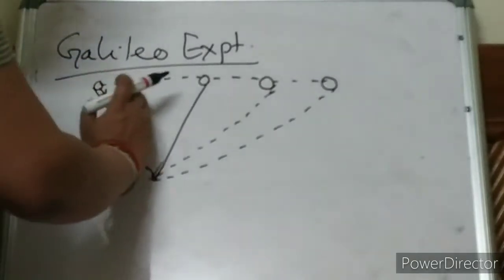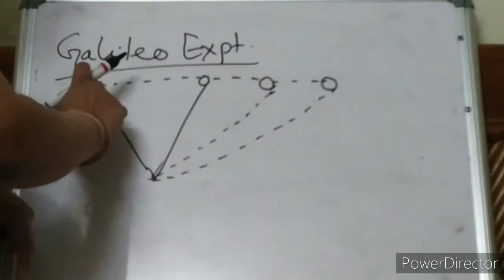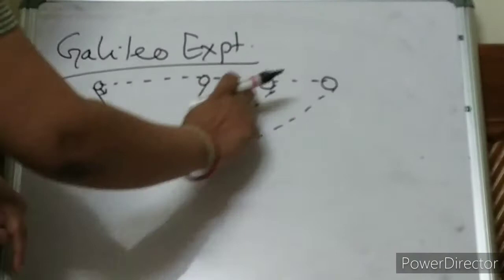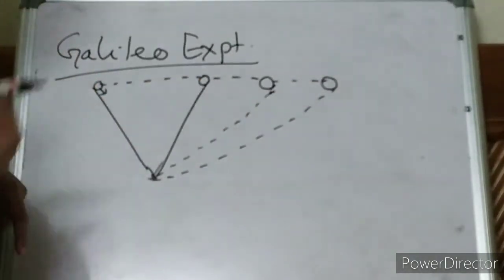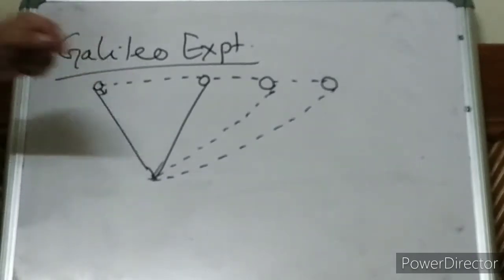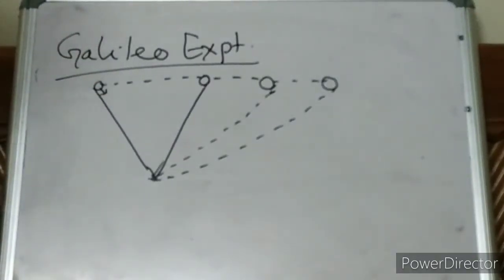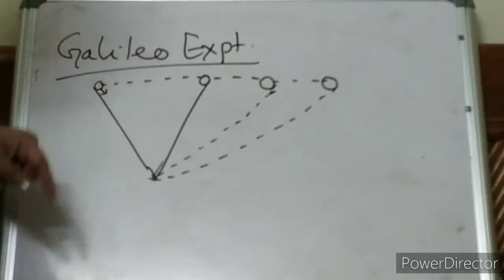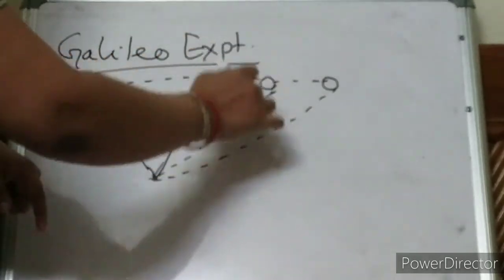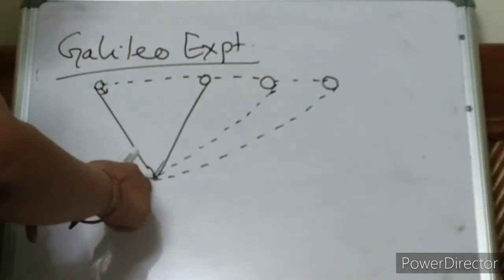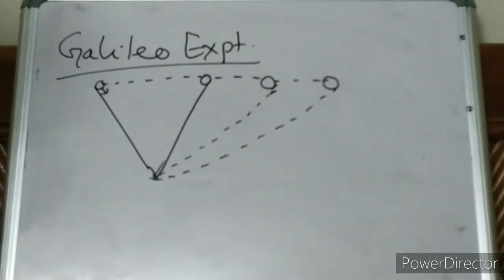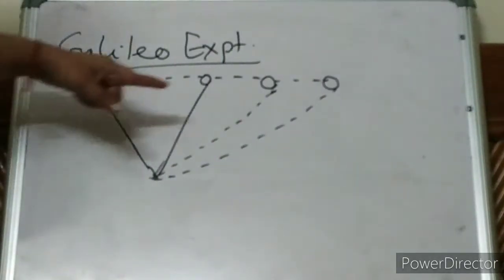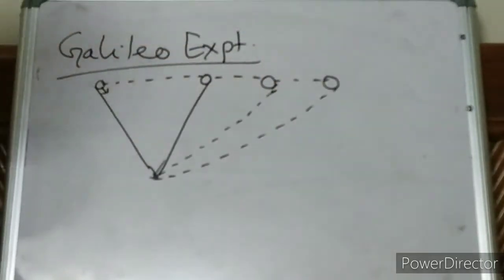If you keep increasing the inclination, the horizontal distance keeps on increasing. But what about the vertical? Vertical height is the same. The marble is going and stopping at the same height.